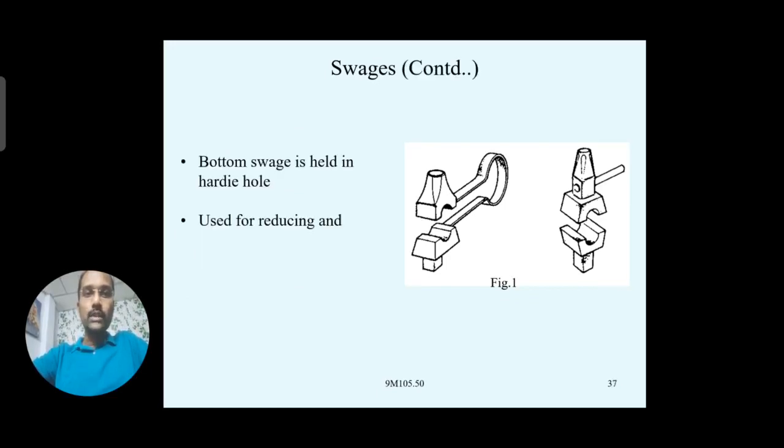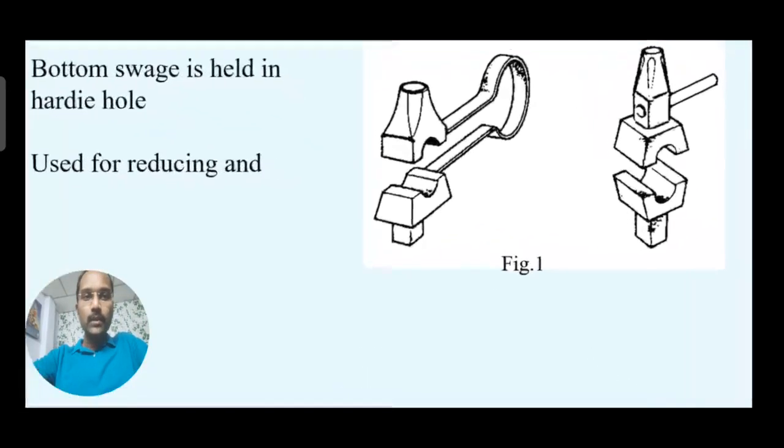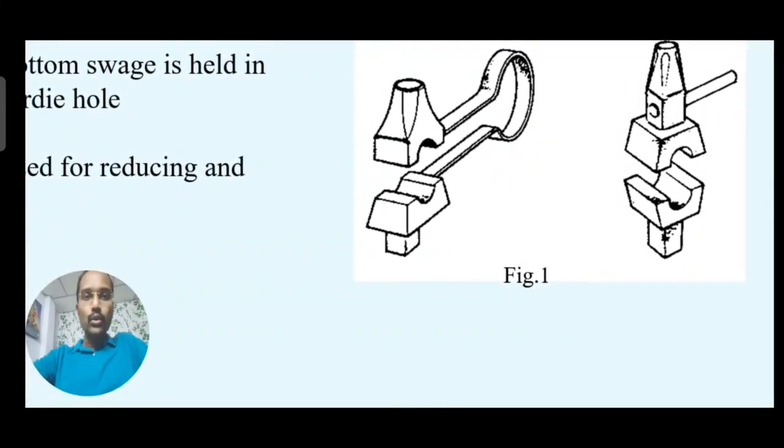And the shank portion is there, right? At the bottom there is a shank. You generally observe this shape at the bottom. This is the bottom portion, which we generally name as the body or the shank. The shank can be inserted into the hardie hole.